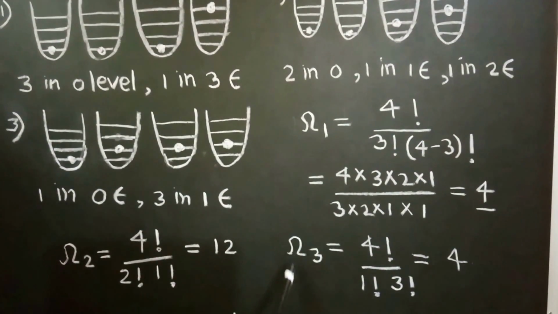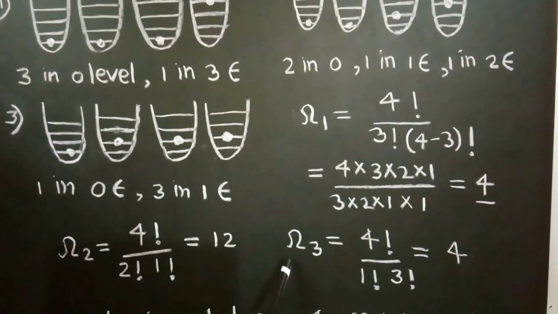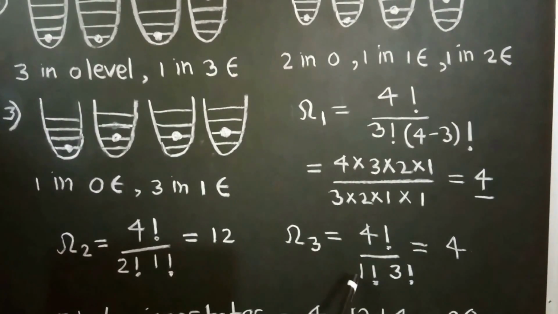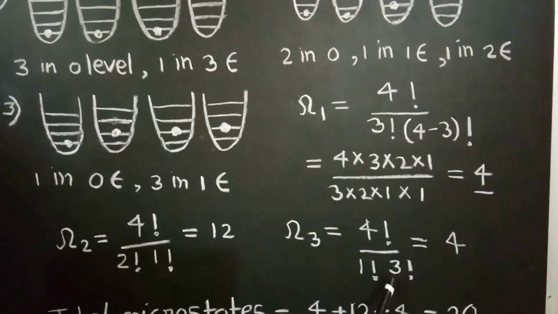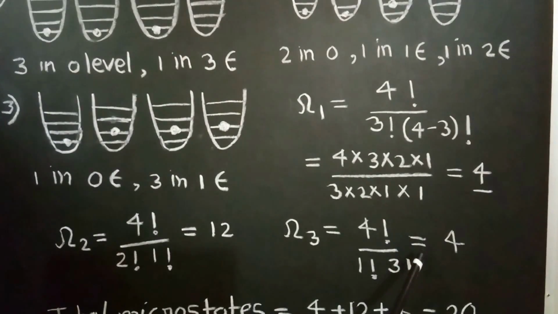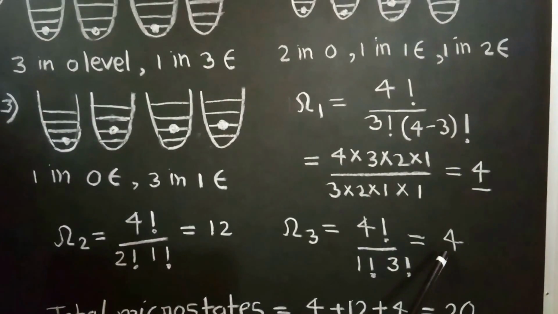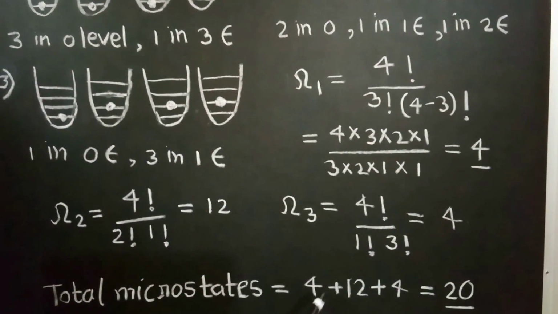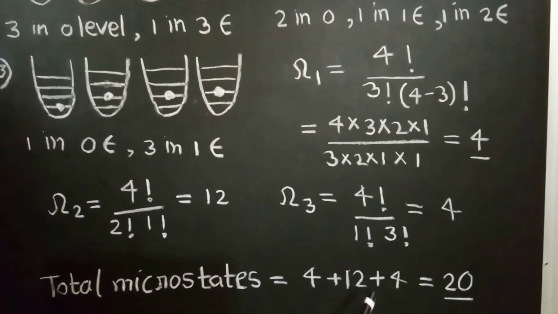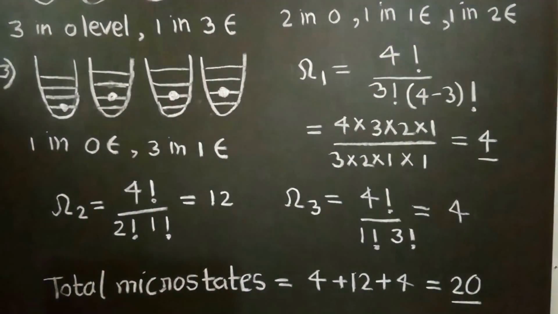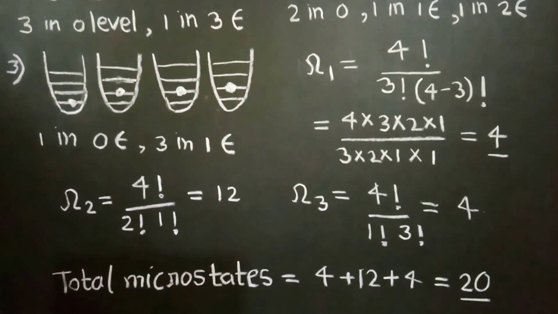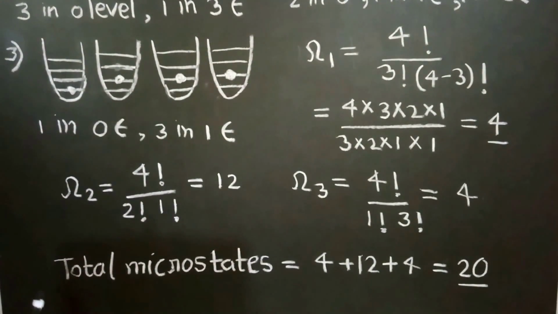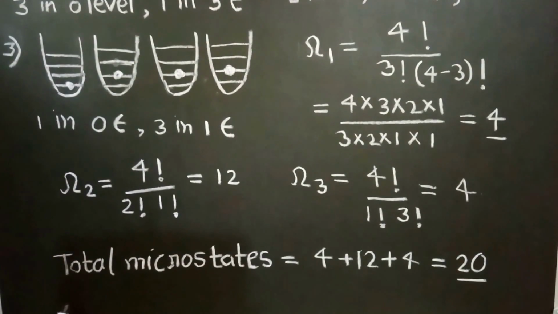For the third possibility, the number of microstates will be 4 factorial upon 1 factorial into 3 factorial, and it will give 4 microstates. So the total number of microstates will be 4 plus 12 plus 4, which is equal to 20. In a similar way, we can solve any question and calculate the number of microstates in any case.